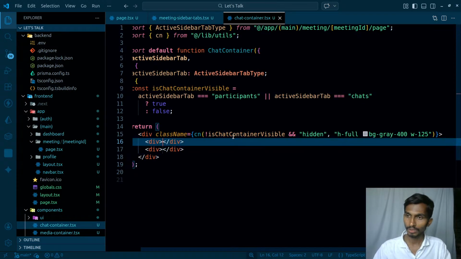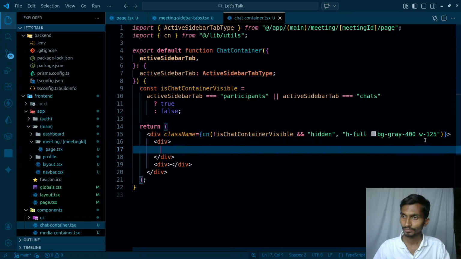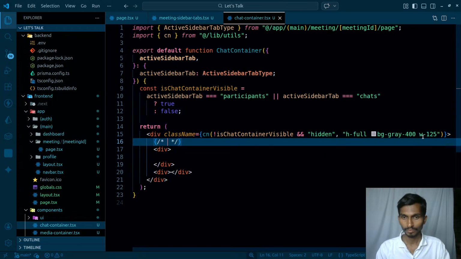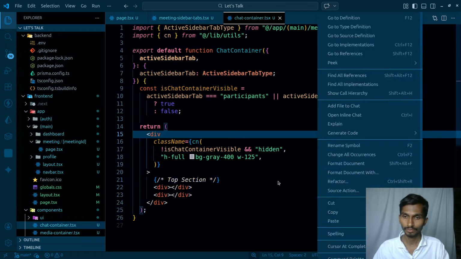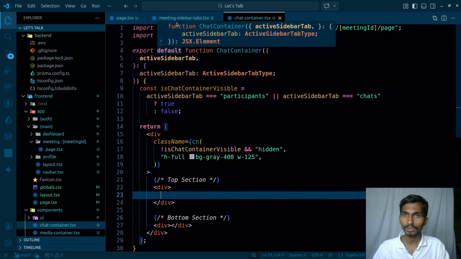The first one is gonna be top chat container, the top section, and just below this I will have the bottom section. This bottom section will mainly contain the chats and all, and this top section is going to be responsible for the meeting sidebar.